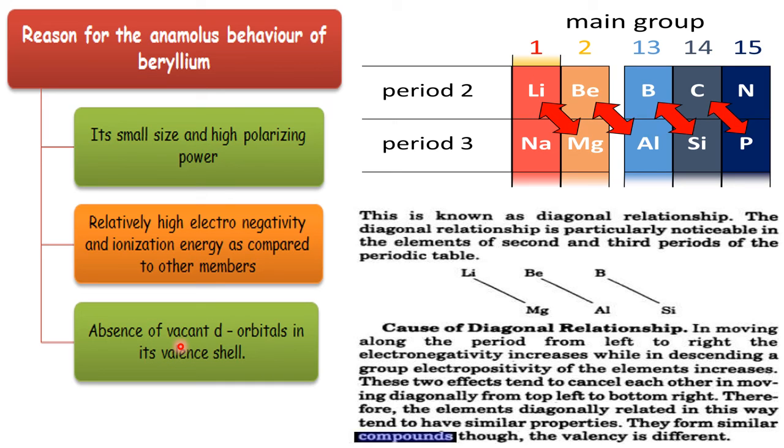Now you see here, this is the first period, second period, the third period. Diagonally, lithium behaves with magnesium, beryllium with aluminium, boron with silicon, carbon with phosphorus. This is called a diagonal relationship. We find it only in the what? S block and the P block, not in the D block and the F block. Because when you move from left to right and top to bottom, this way one vector, this way another vector, this is the resultant vector.